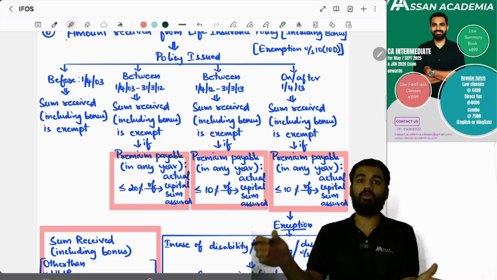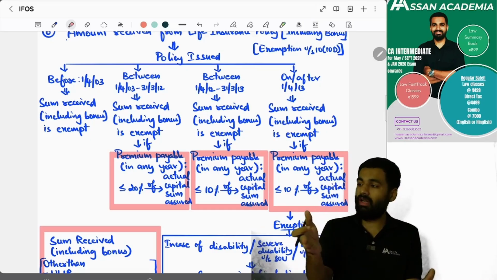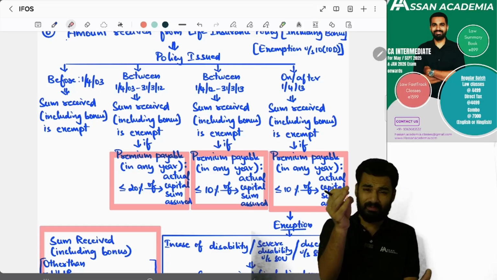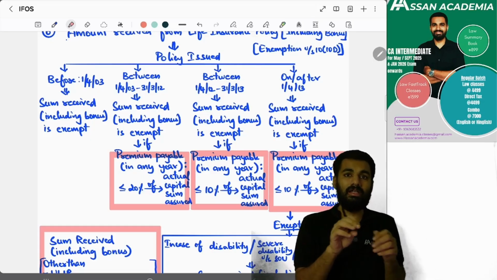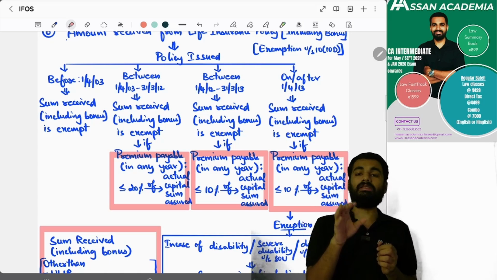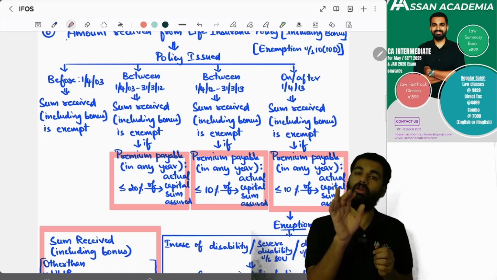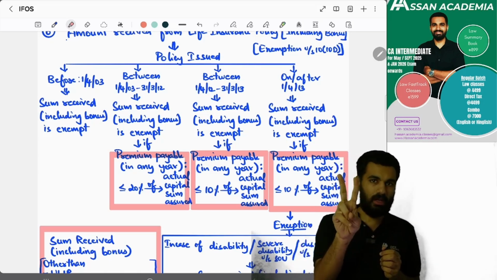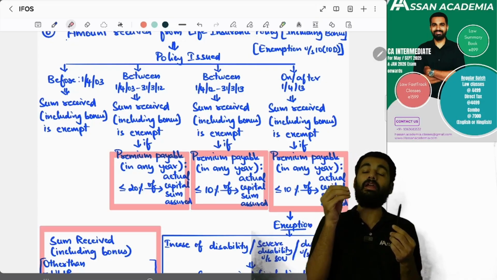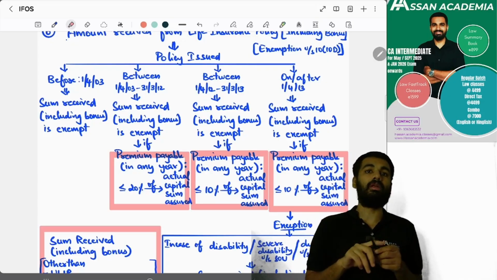But if the policy is issued from 1st April 2003 to 31st March 2012, and the premium is up to 20% of the actual capital sum assured, then the sum received on maturity, including the bonus, is exempt. Yes or no?